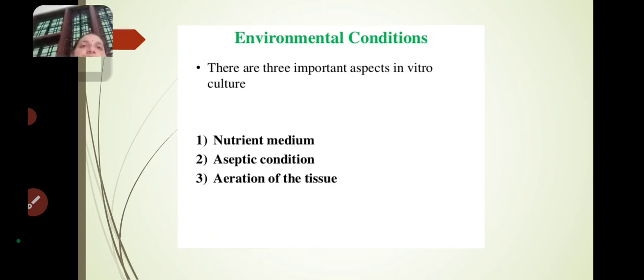And third is aeration of the tissue. If you give the nutrients and the sterile conditions but you don't give air, will the cell grow? That cell cannot grow without air. So aeration is very important.